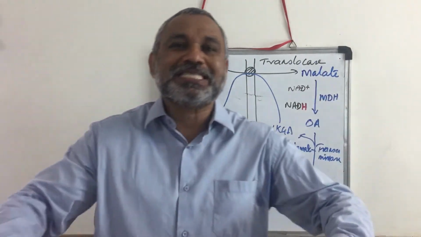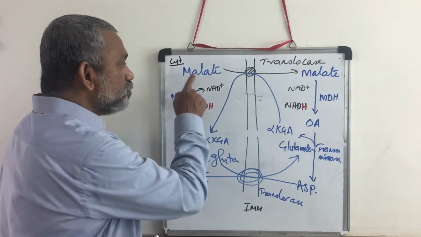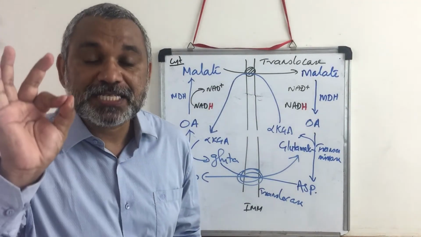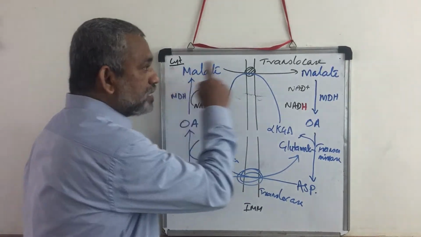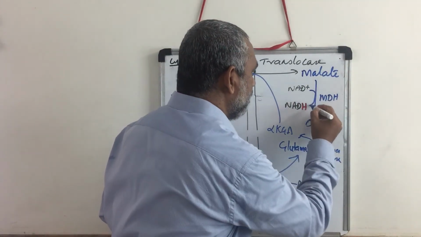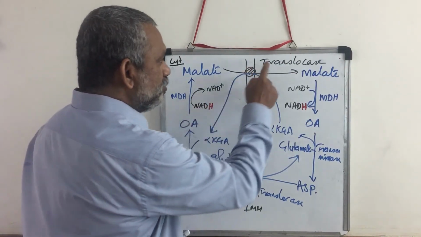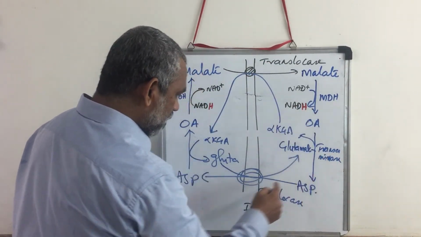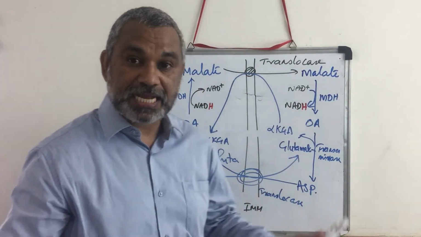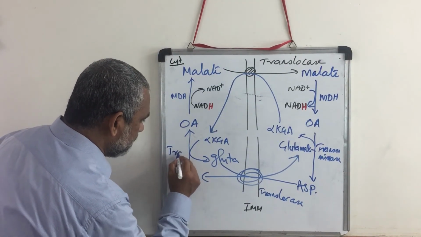You see how a second pathway also got operated in order to transport H plus ions from the cytoplasm into the mitochondrial matrix. Okay. So by using 1, 2, 3, 4, 5 and 6 enzymes, this is another transaminase.